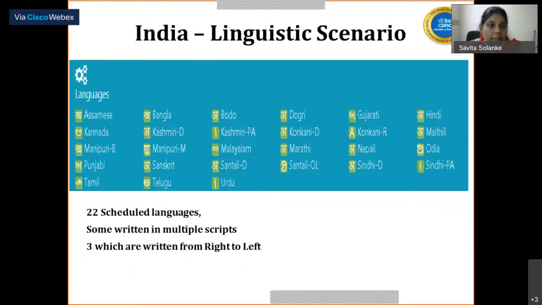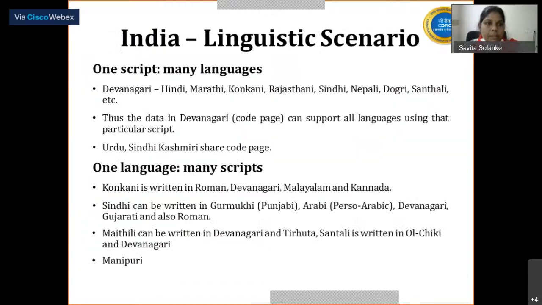These are the Indian languages we are supporting. We support all 22 official languages. In addition to that, there are a few languages with multiple scripts and a few languages written in a right to left manner. We are supporting all that. This is, for example, the Devanagari script. For the Devanagari script, we are supporting Hindi, Marathi, Konkani, Rajasthani, Sindhi, Nepali, Dogri, Santhali, etc.